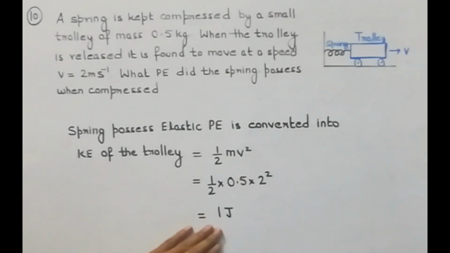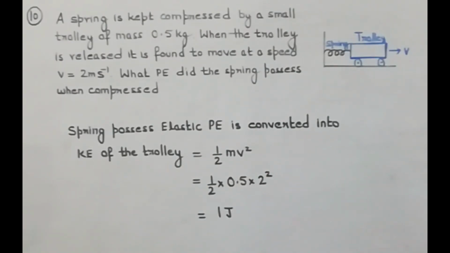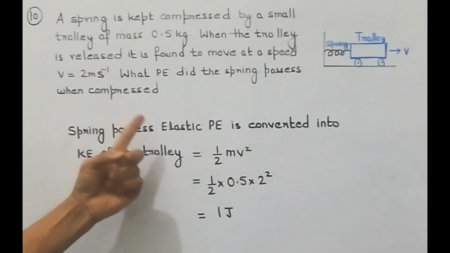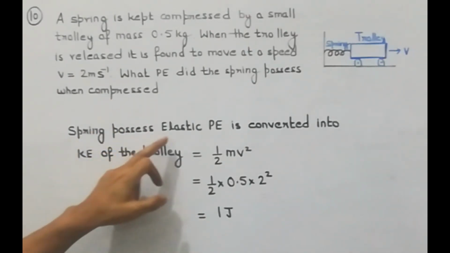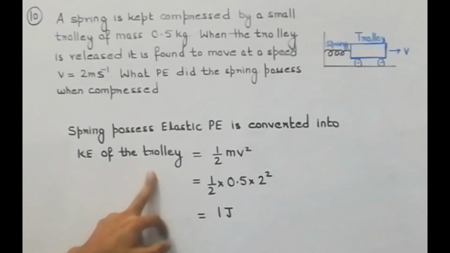So how much is the kinetic energy possessed by the trolley? 1 joule. And from where this kinetic energy came? From the elastic potential energy. So they were asking what potential energy did the spring possess? The spring possesses elastic potential energy, which is converted into kinetic energy, that is 1 joule. So we can say potential energy possessed by the spring is 1 joule.